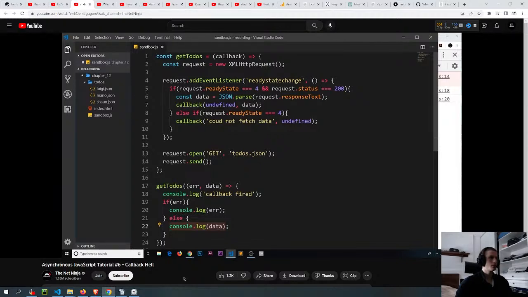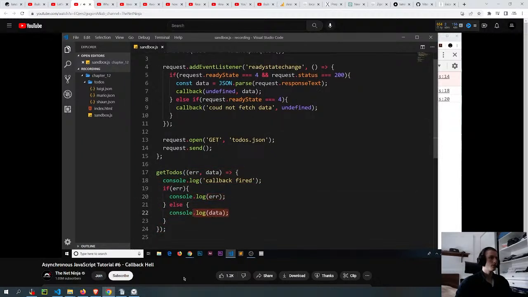So how would we do this? When would we make a request for the second one? And how do we know that the first one is done so that we can make requests for that second one? Well, we know right here when the callback function fires, at this point we know we have the data, or an error, but generally speaking we know we have the data at this point. So this would be a good time to then go out and do our second request because we know the first one's complete.